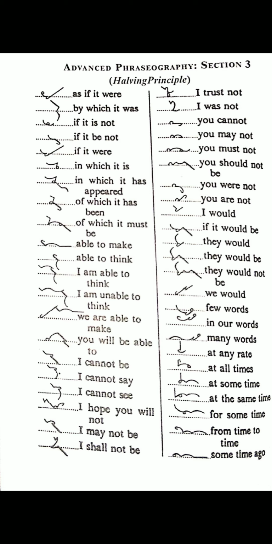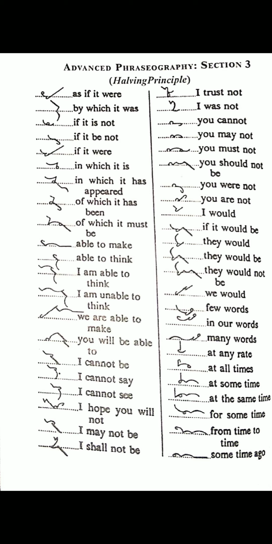"In which it has appeared": N stroke, J half for "it", has circle, T downward R halved for D. "Of which it has been": "of", J half for "it", has circle with B. "Of which it must be": "of", J half for "it", "must" M stroke with S circle with B.